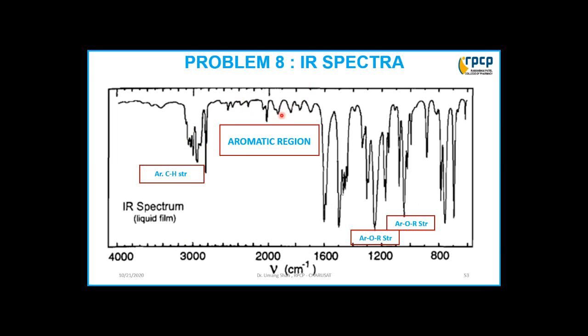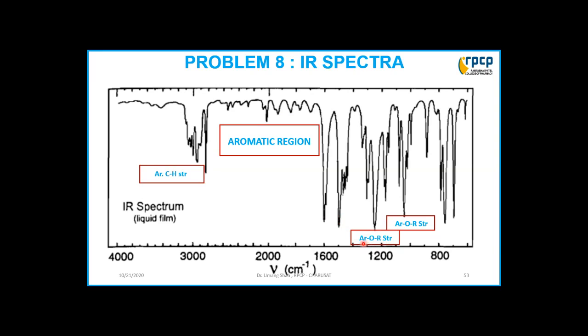Here these various overtones are observed in the aromatic region, so this indicates the aromatic region. And around 1600 and around 1500 we are having two sharp peaks, that are of aromatic C=C stretching and alkyl aryl stretching.